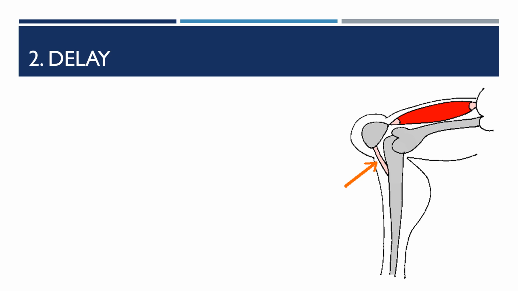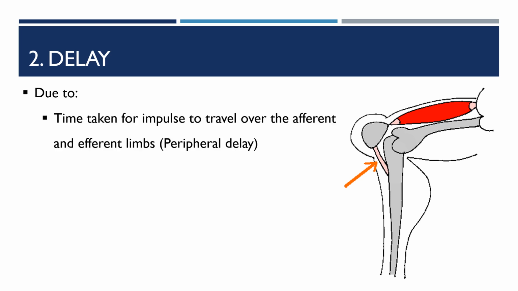These delays can be of the peripheral type: the time taken for the impulse to travel over the afferent and the efferent limb, without the involvement of the center.